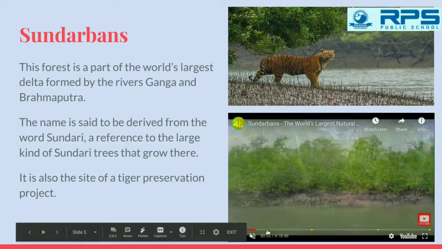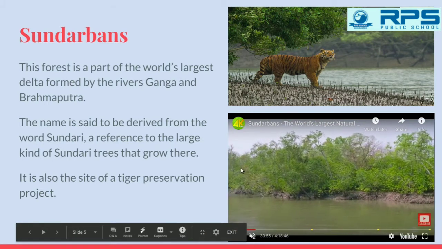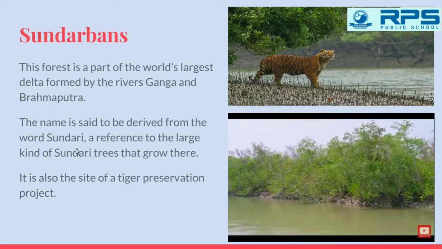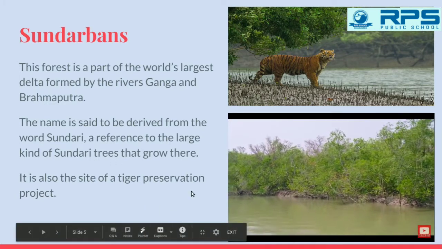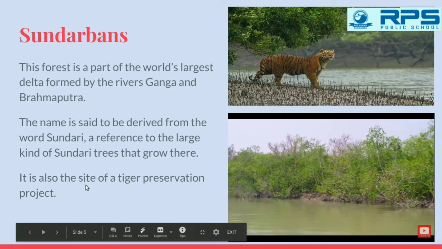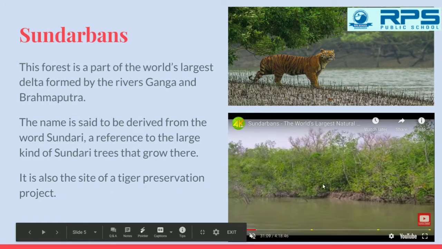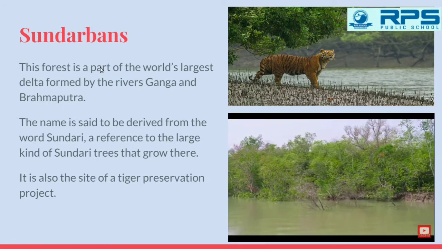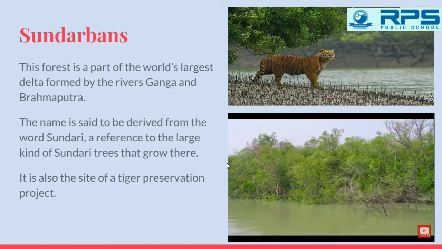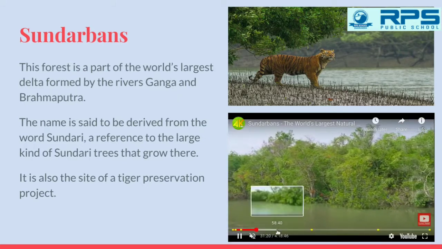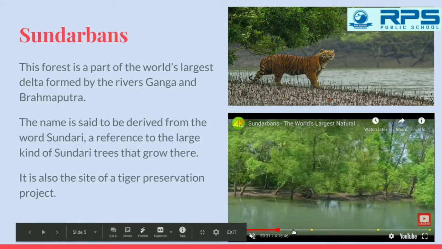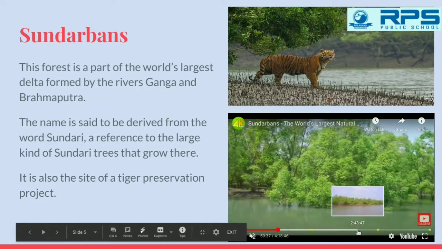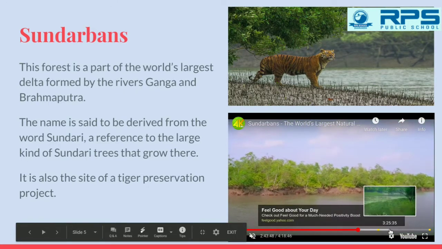These are the Sundarbans. The trees over here are called Sundari trees, which have broader leaves, and this is also a site of tiger preservation. That means tigers are preserved and protected in this forest. Okay, these are all Sundarban.